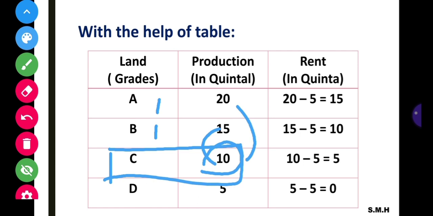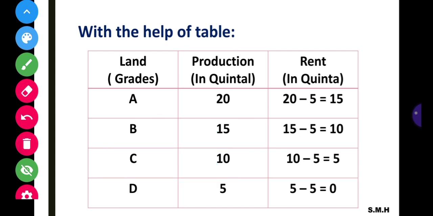Okay, as a rent. Next, suppose yet another group of people goes and settles down in the same island. So the least fertile land, that is D grade land, will have to be brought under cultivation to fulfill the demand of the growing population. For the same amount of labor and capital, the yield per acre on the D grade land is say 5 quintal of food grains.